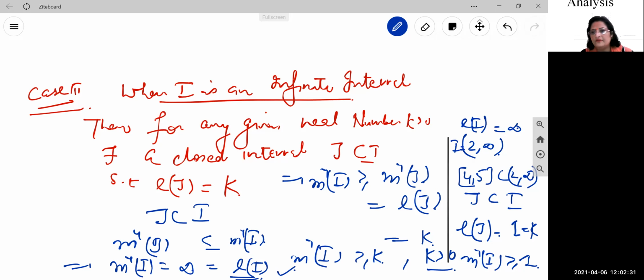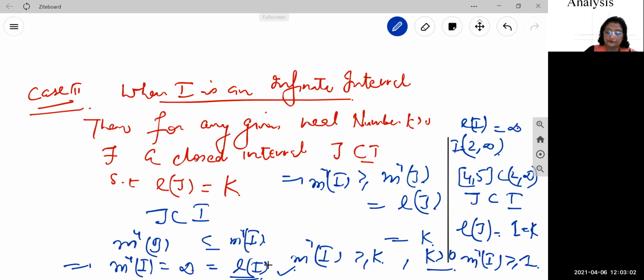So whatever interval we have, if it is a finite interval, it will give a finite value, and if it is an infinite interval, it will give infinite length. Finite interval gives finite length, infinite interval gives infinite length. Is it clear? That's why at the end we have written that m star I, the outer measure of the interval I, is equal to length of I. That is the motive of our theorem.